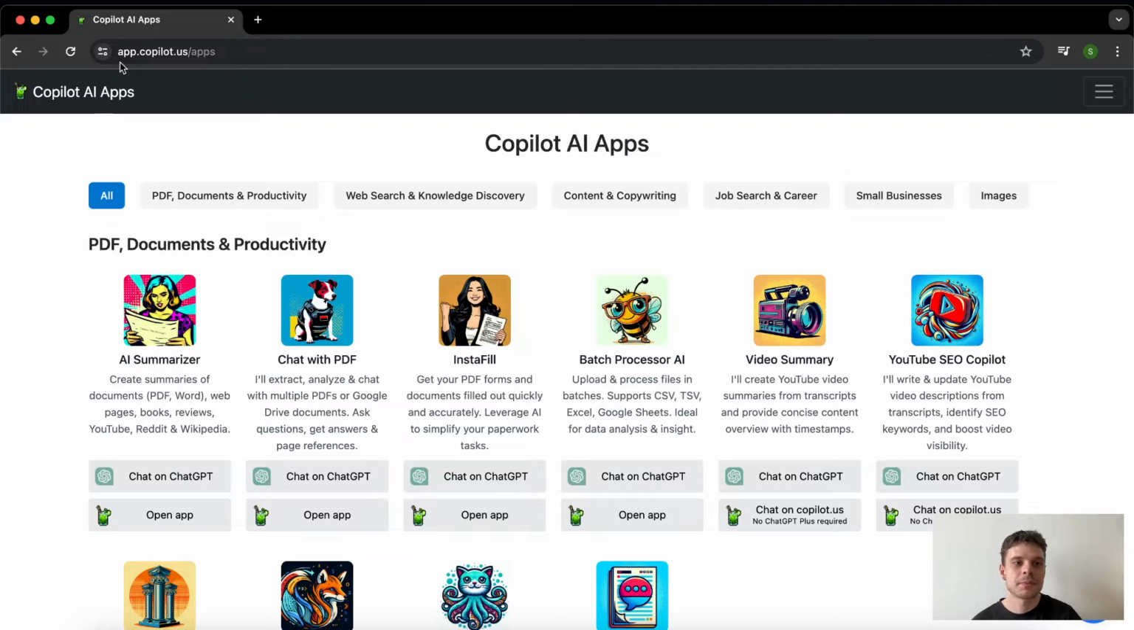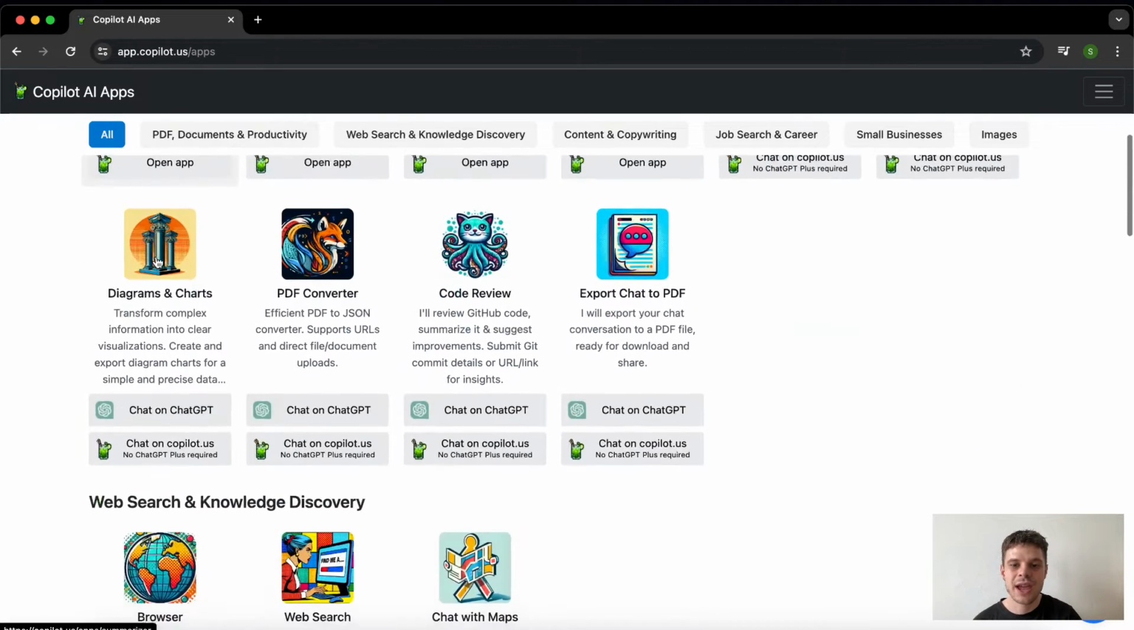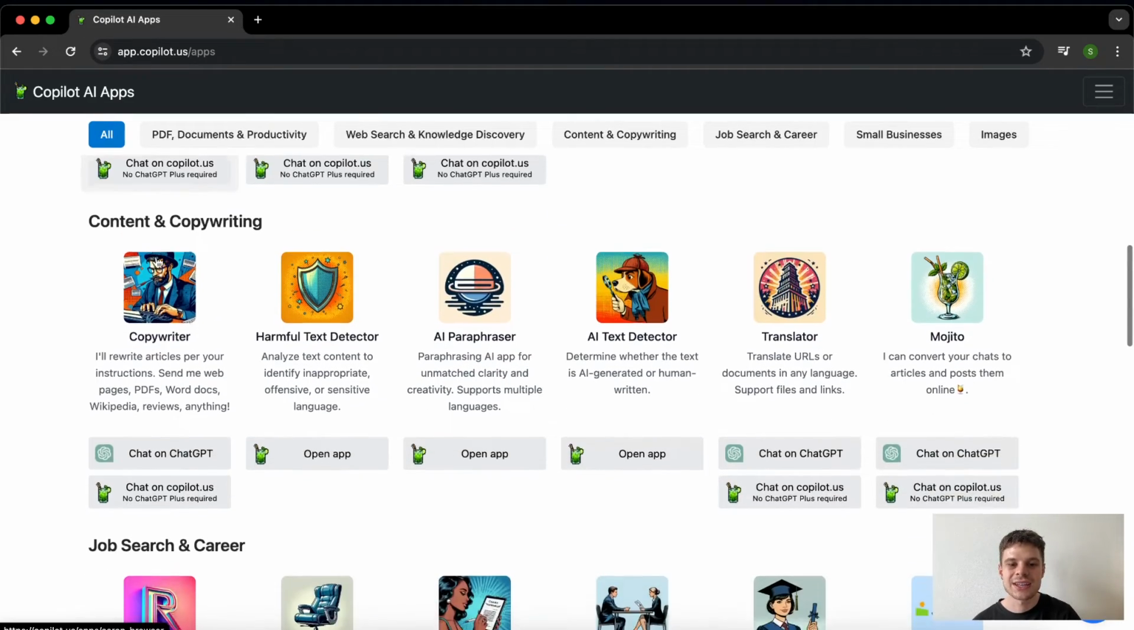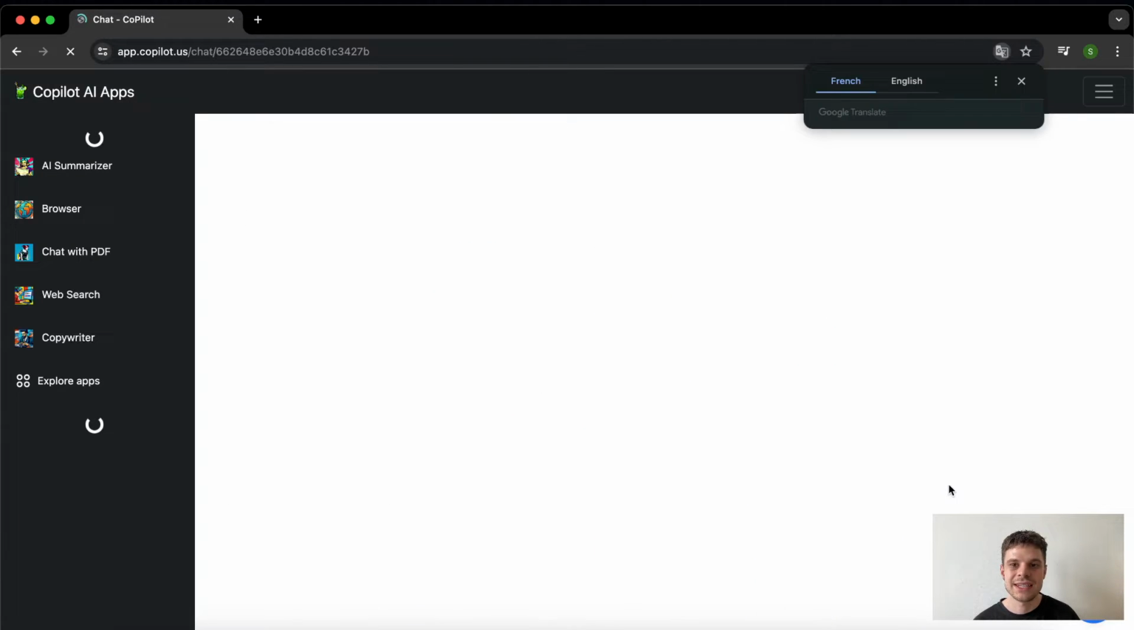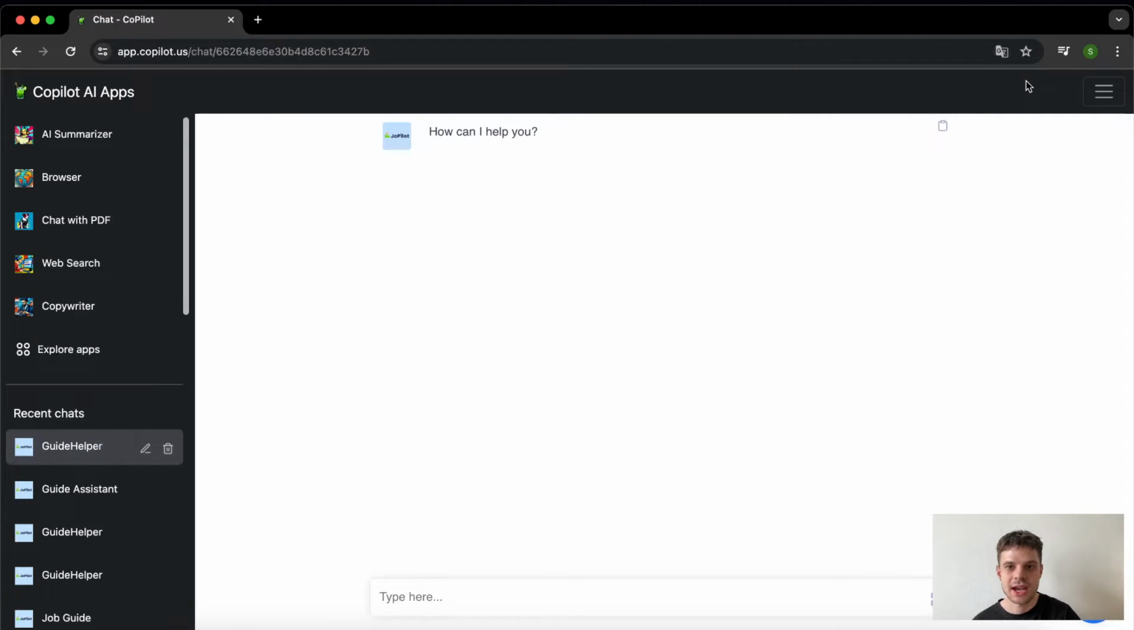As the first step, please go to app.copilot.us and you're going to see all the apps that we've been working on. You can double check if there is something else fitting your requirements or needs. Today we're going to talk about JoPilot right here, and as you can see there are two options, chat on GPT and chat on copilot.us, and as promised before we're going to use chat on copilot.us, so you do not need any ChatGPT subscription whatsoever.